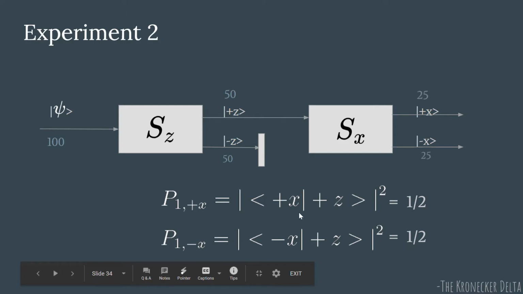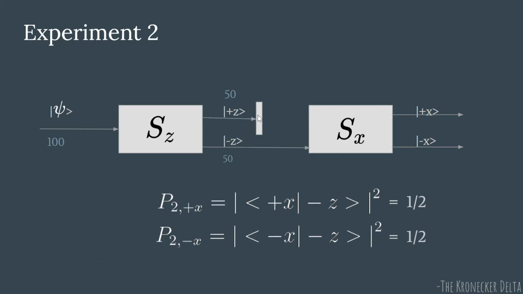Now instead of blocking the lower beam, we block the upper beam and we input the minus Z state here. So here the answer will be similar, just that instead of plus Z, we are looking at minus Z. The probability of an atom in minus Z state to be found in plus X state is 1 by 2, meaning it has equal probability to be in either of these. So any atom that has initial state minus Z has 50% probability in plus X, and similarly the probability for any atom in minus Z to be found in minus X state is also 1 by 2.